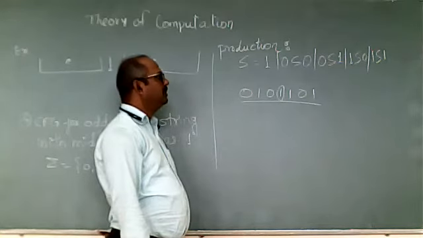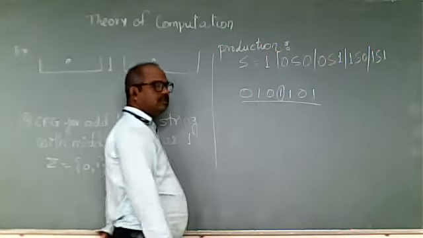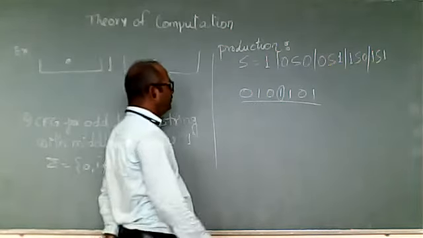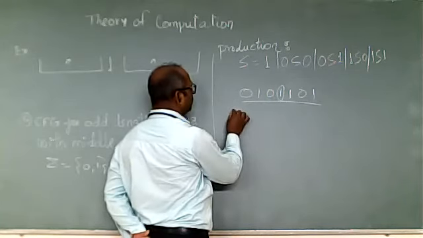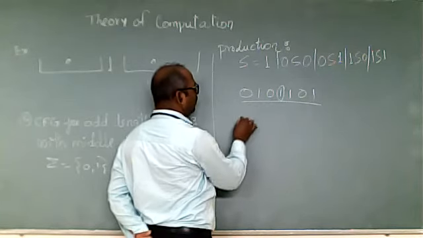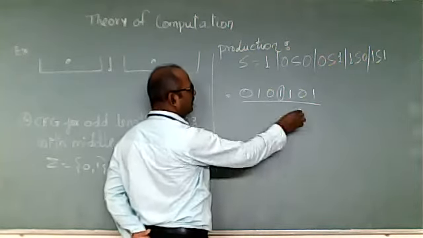So with the help of these productions we must be able to get this string. Let's check which productions we use.